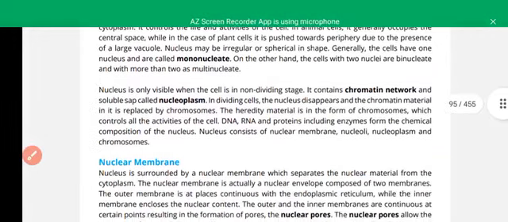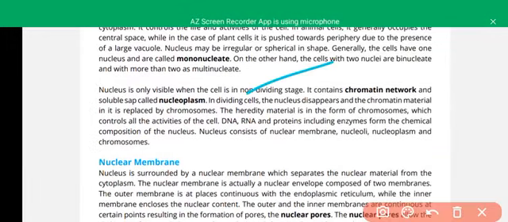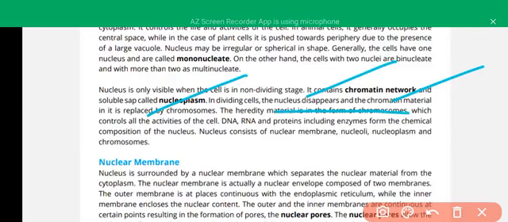The nucleus is only visible when the cell is in the non-dividing state. When dividing, the nuclear membrane is broken down and the chromatin is converted into chromosomes. The chromatin network and soluble proteins form the nucleoplasm, like cytoplasm. In a dividing cell, the nucleus disappears and the chromatin material is replaced by chromosomes. Hereditary material is in the form of chromosomes.